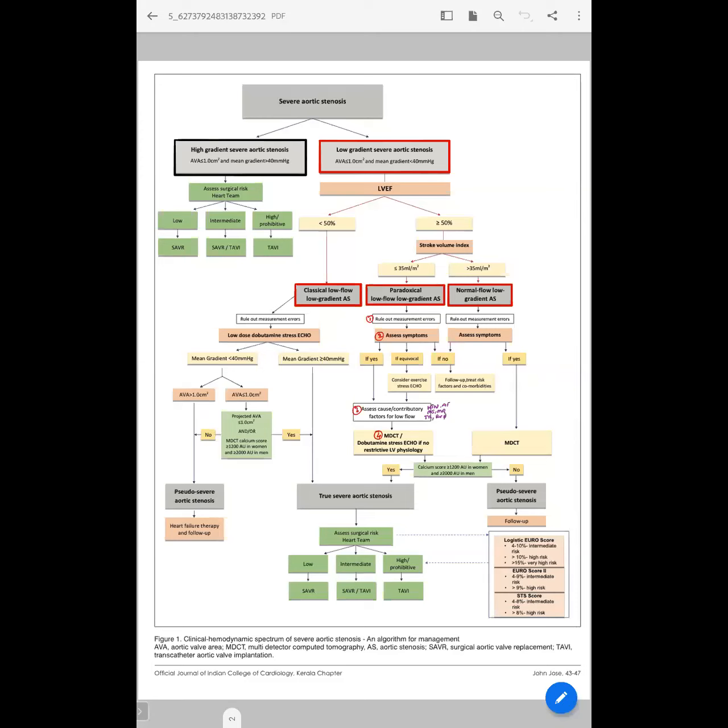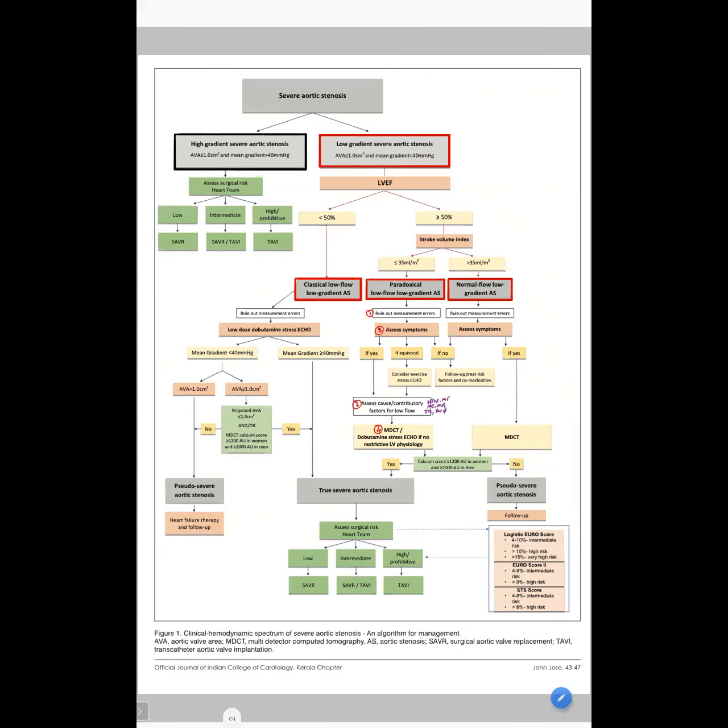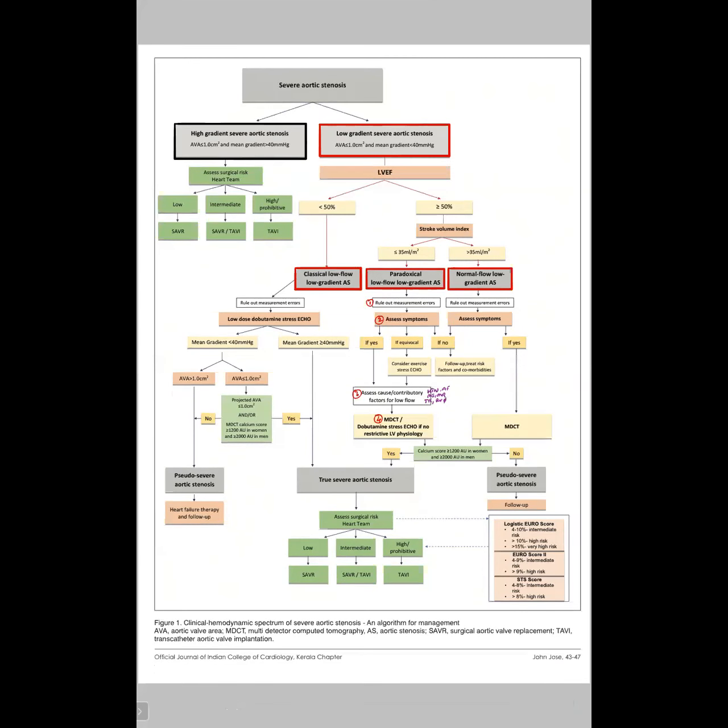If these patients are intermediate risk based on Euro score or STS score, then either SAVR or TAVI, depending upon the heart team. Both are class 1 indications. And if it is high risk or prohibitive risk, then TAVI is a class 1 indication.